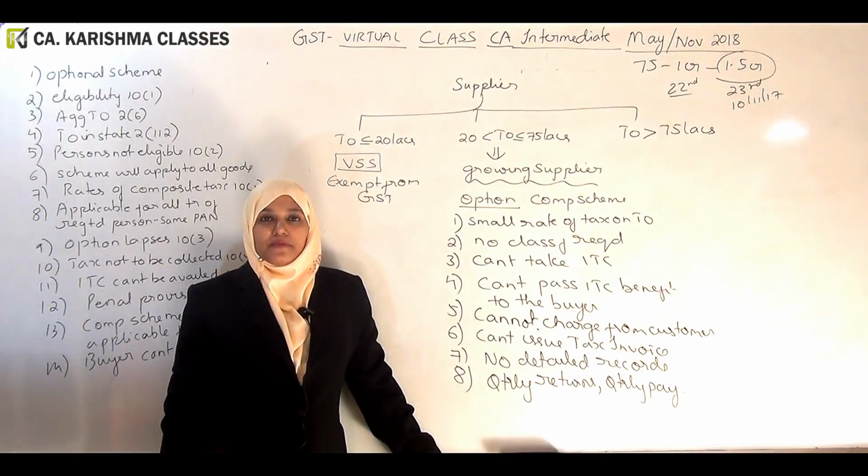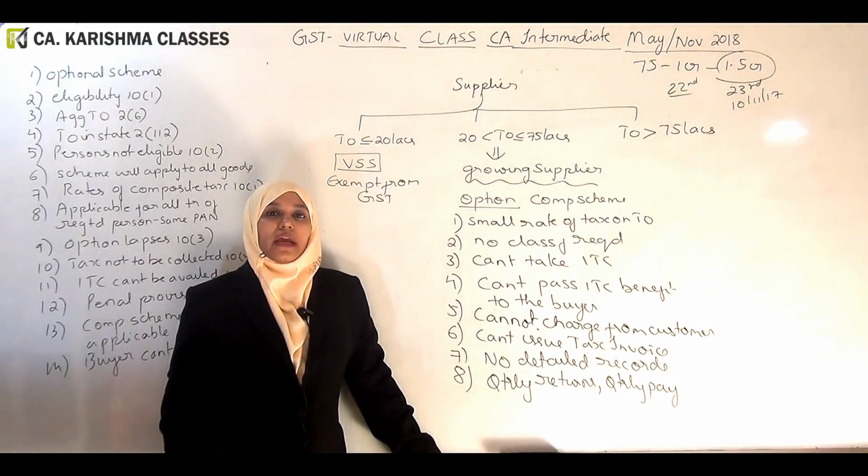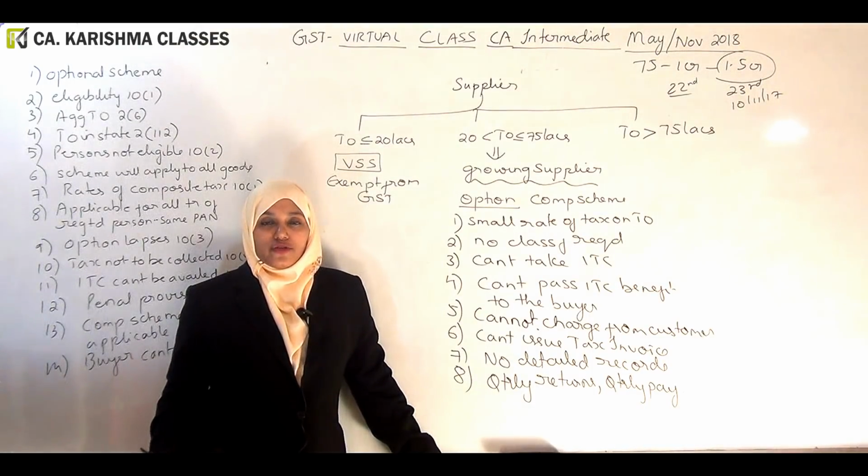Composition is simple. It is just like the old concept which we had studied in VAT. The main base of the scheme is that there are some growing dealers whose turnover has not crossed a certain limit. The limit is 75 lakhs, which has been enhanced to 1 crore, and in the latest meeting it is made 1.5 crores. For such people we are saying you can pay a small rate of tax to us. But to enjoy the small rate of tax, quarterly returns and quarterly payment, we will deny input tax credit benefit to you as well as your buyer.